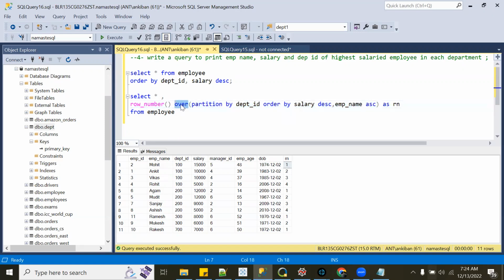Then after that, you have the over clause. In the over clause, you have to give two things: your window, and order by. Giving a window is optional. If you don't give it, your full table will be considered as one window.